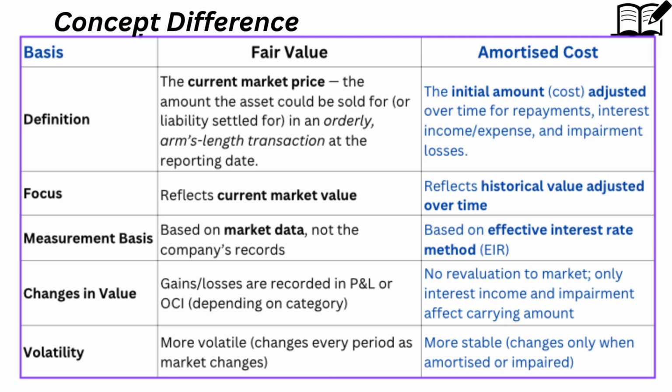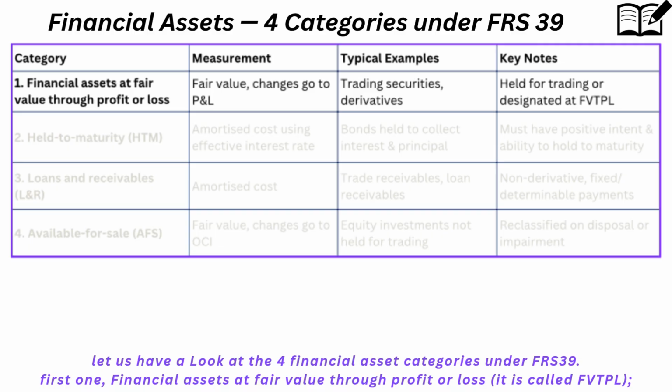What is amortized cost? Amortized cost is the initial amount adjusted over time for repayments, interest income, expense, and impairment losses. It reflects historical value adjusted over time, based on the effective interest rate. No revaluation to market, only interest income and impairment affect the carrying amount. It is more stable, as it changes only when amortized or impaired.